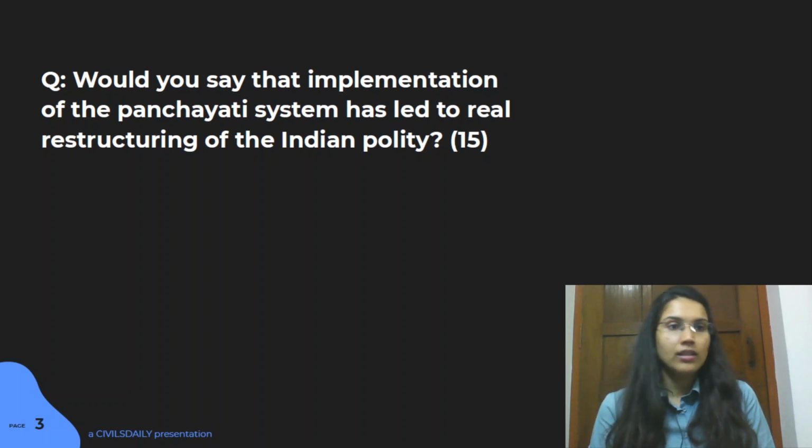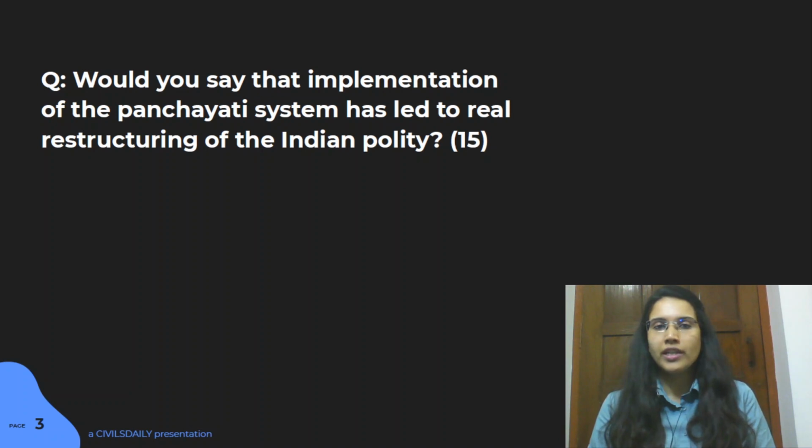So let us look at the first question of the day. Would you say that implementation of Panchayati Raj system has led to a real restructuring of the Indian polity? Now, this question is basically oriented towards checking the performance of Panchayati Raj system at the ground level. Like, has it been able to restructure the Indian polity?